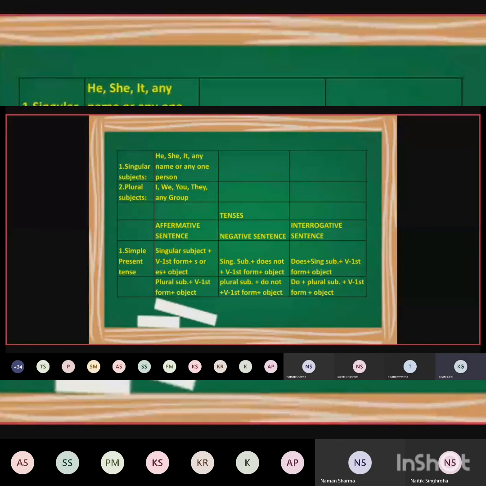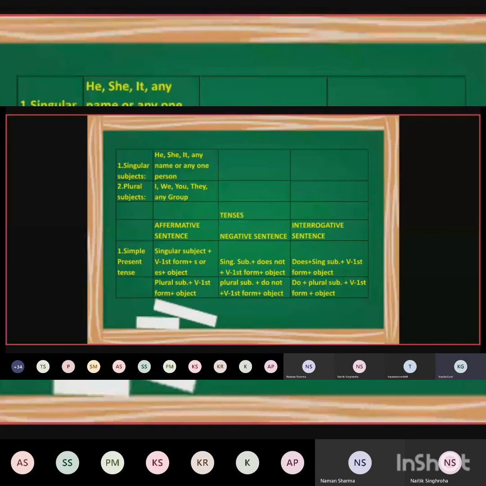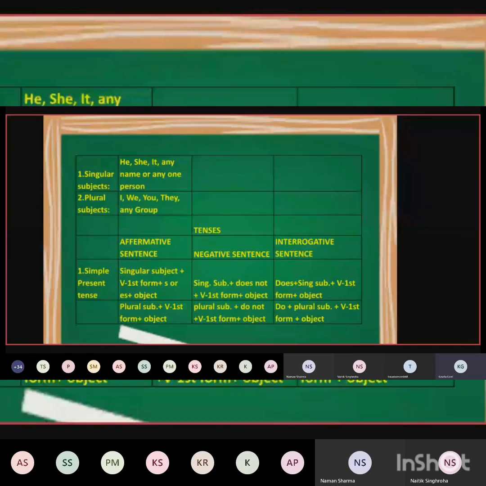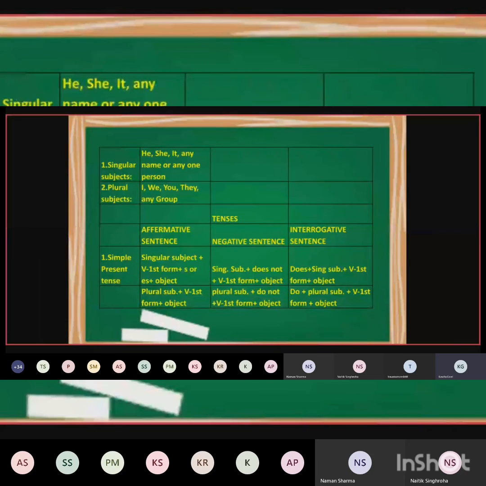Now children, what is this? This is the tense chart for these three tenses that I have explained to you. In this I have written, as we have a proper structure in our body: first upper trunk, lower trunk. In the upper trunk we have head, then eyes, then nose, then mouth. Does it happen that first you have nose and then eyes? It doesn't happen, na? So we have a proper body structure. Similarly, a tense also has a proper structure that I have put in here.